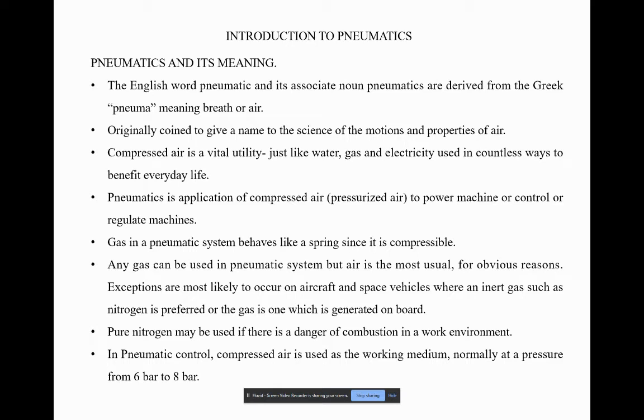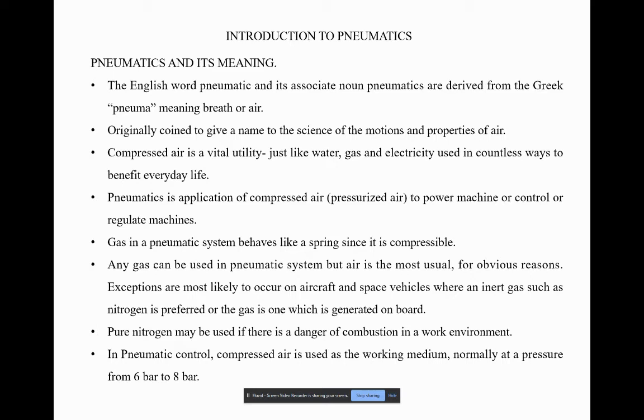Before pneumatics, we also need to learn how this has emerged. All this technology comes from fluid power transmission technology, where we use compressible fluids or compressible elements in our applications. Firstly, what is the meaning of pneumatic?